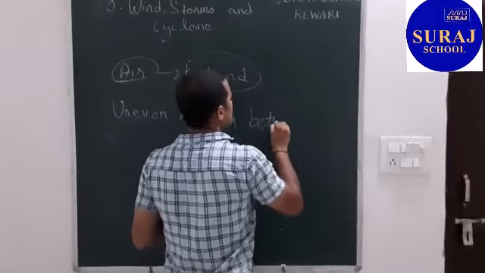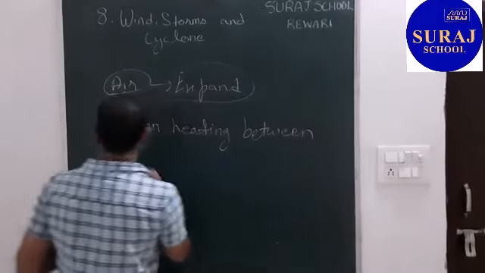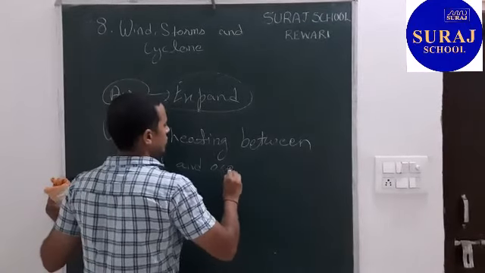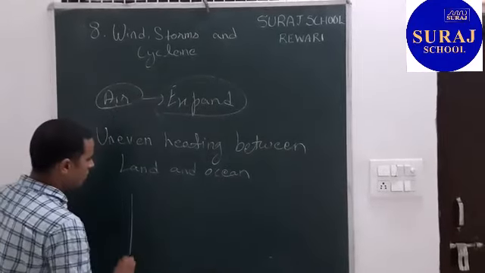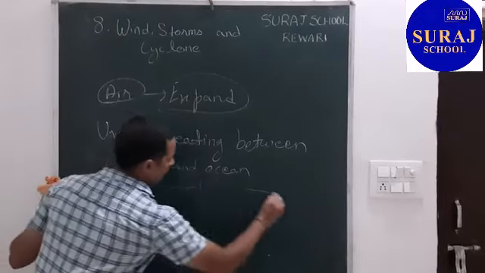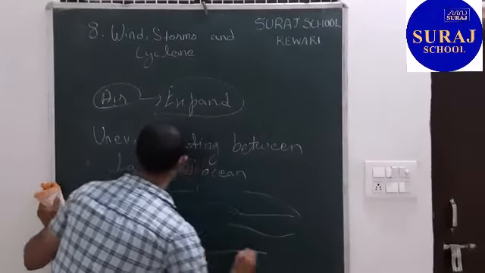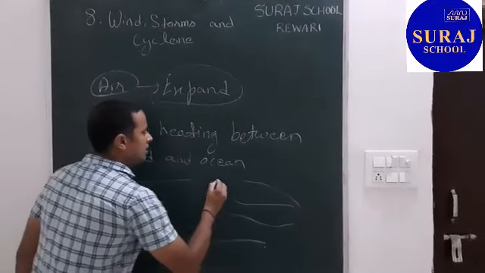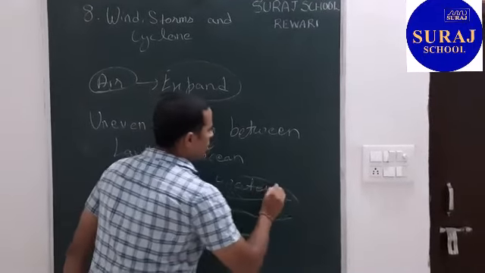between land and ocean. This is a piece of land. This is ocean, or we can say water.